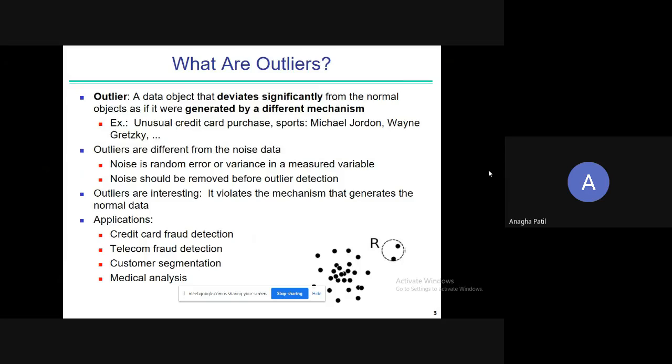We need to take care of these outliers, as they can be used for further detection and so on. They are different from noise data, which we need to understand. Noise is just a random error or variance in a measured variable. Noise has to be removed before outlier detection. As we have seen in the KDD process, we have data pre-processing where we clean the data. Data cleaning is nothing but trying to remove the noise using different techniques such as binning and so on.